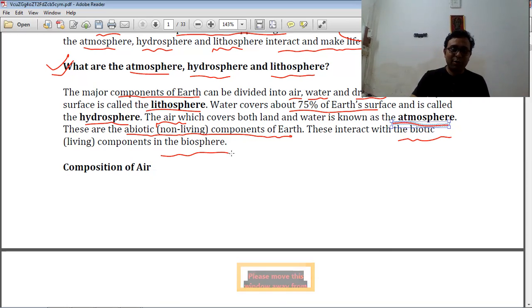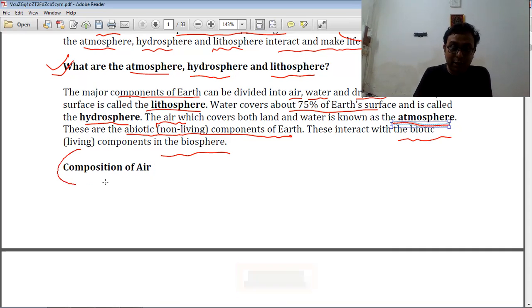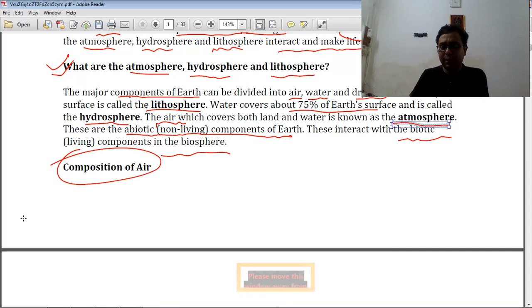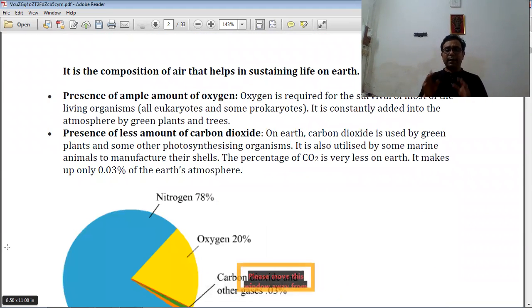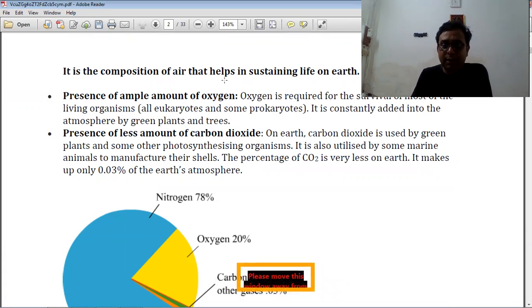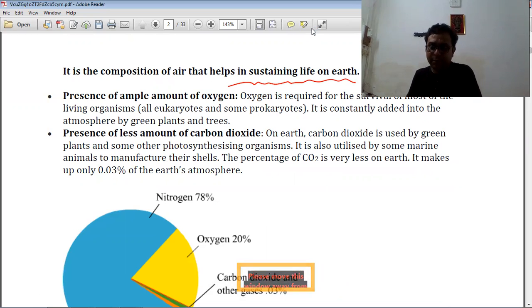Okay. So now we discuss a very important topic, that is the components of the air. Components of the air is the most important thing. Number one, it is the composition of the air that helps sustain life on the earth. But what components are present? You already know the names: carbon dioxide, oxygen, nitrogen. These are the most important gases present in the atmosphere, and they play a very important role.